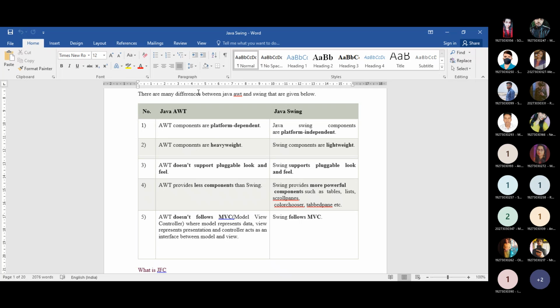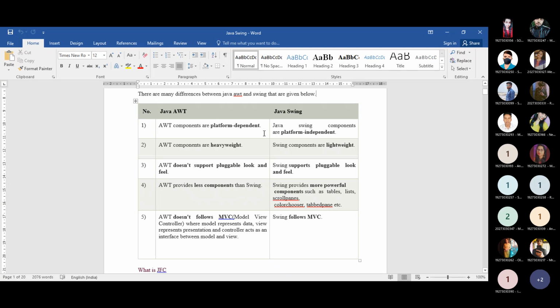Next, for Java AWT, its components are basically platform dependent. But whenever you go for Java Swing, it is related to the Java platform.